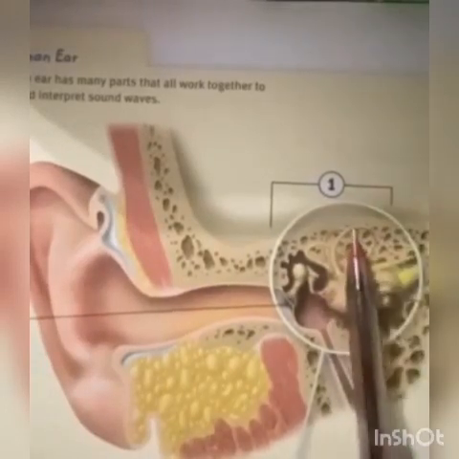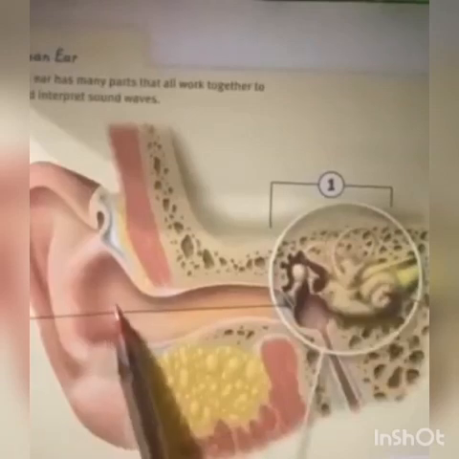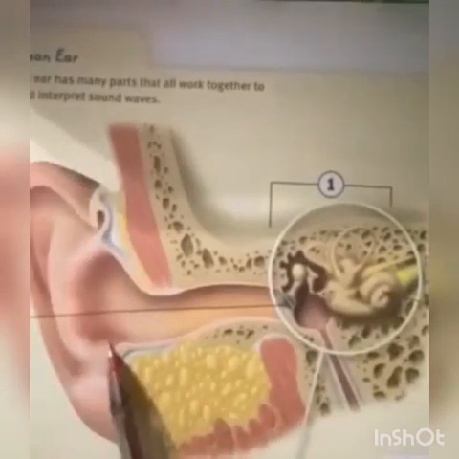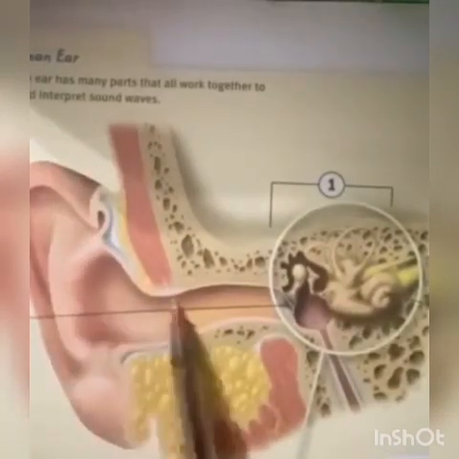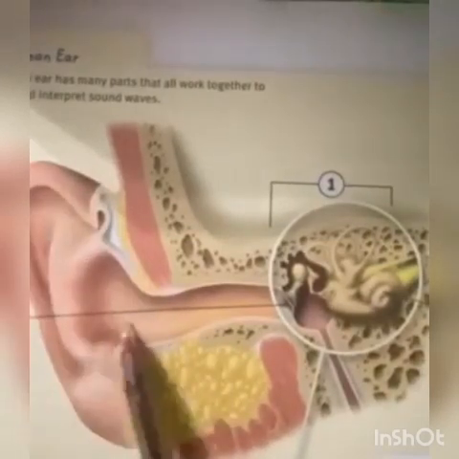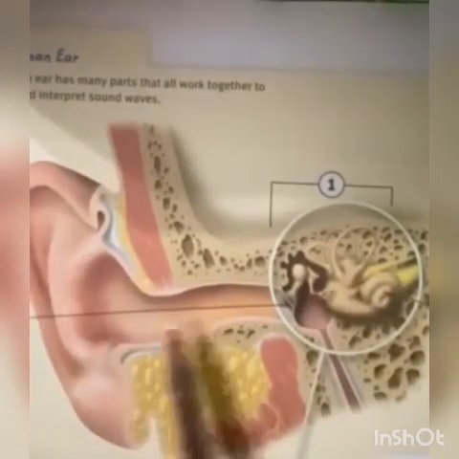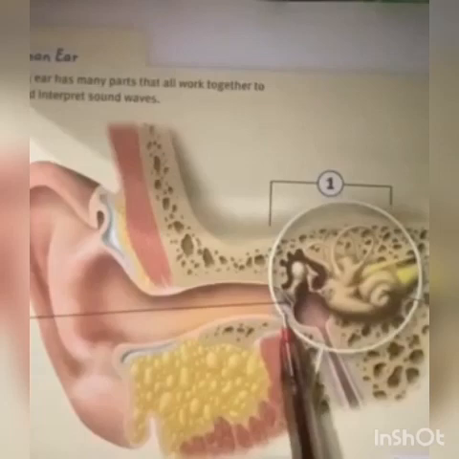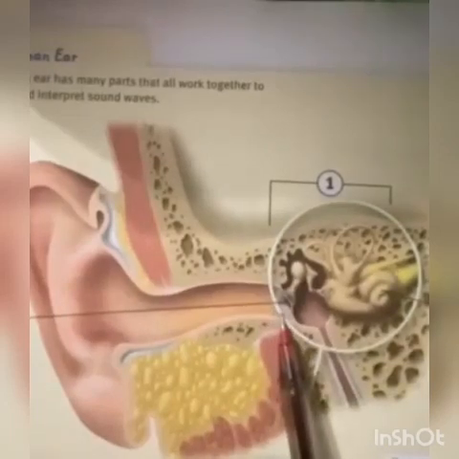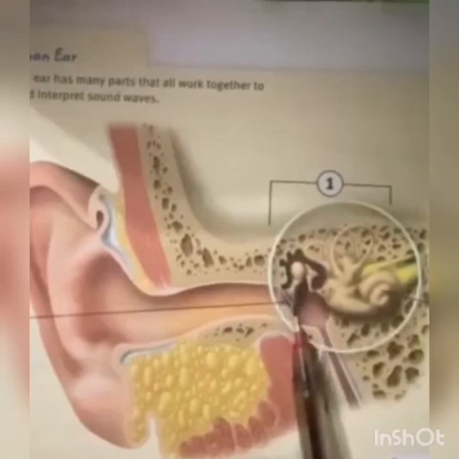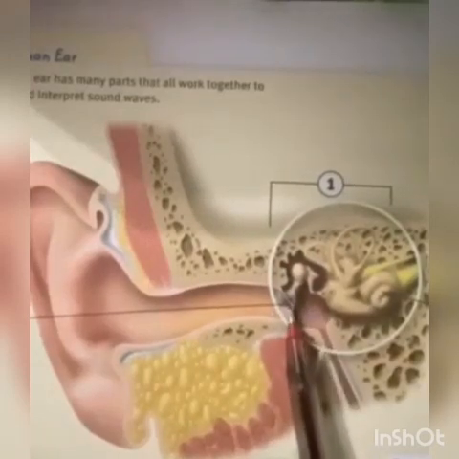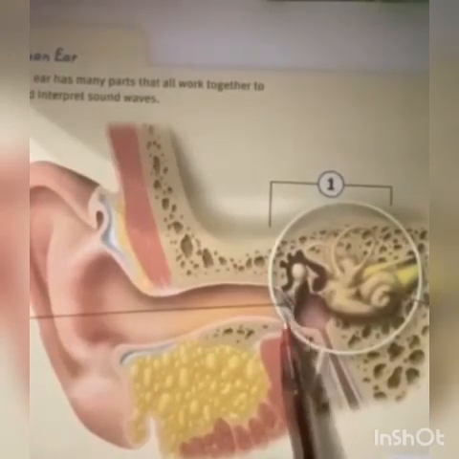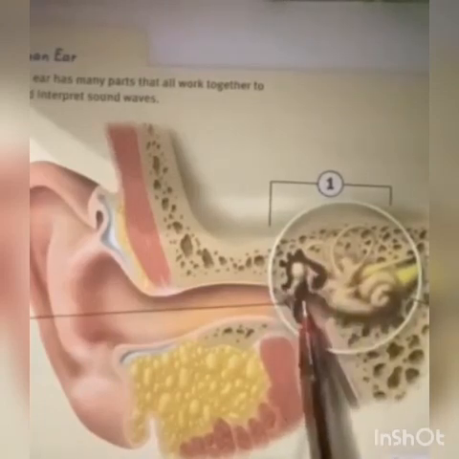Sound from the environment enters the outer ear through the pinna, travels through the ear canal, and reaches the eardrum. What does the eardrum do? The eardrum is a very thin membrane that is stretched tightly over the entrance of the middle ear, which consists of three bones.